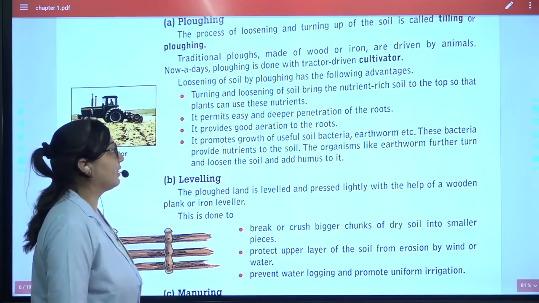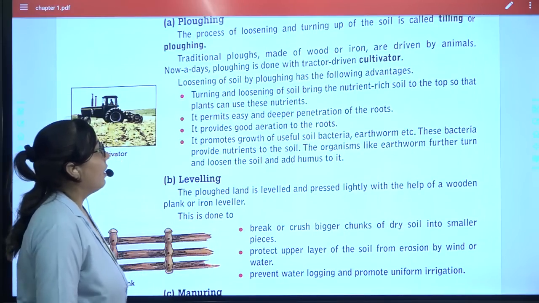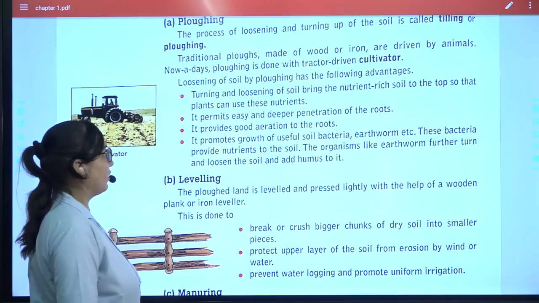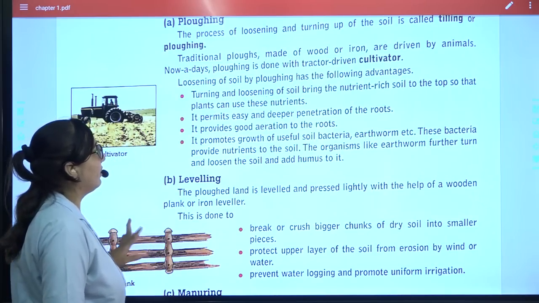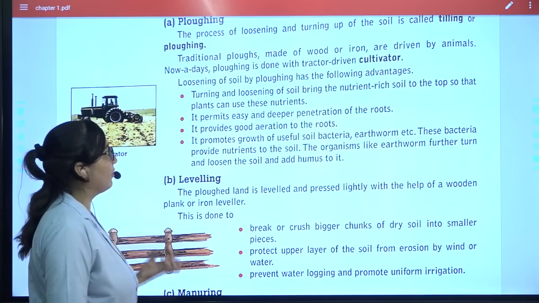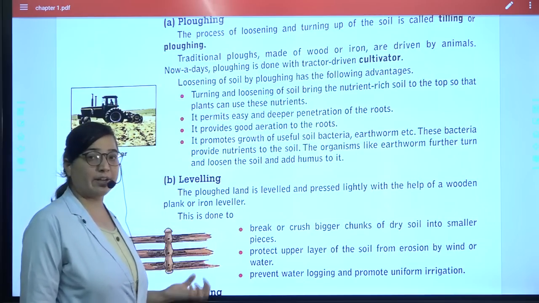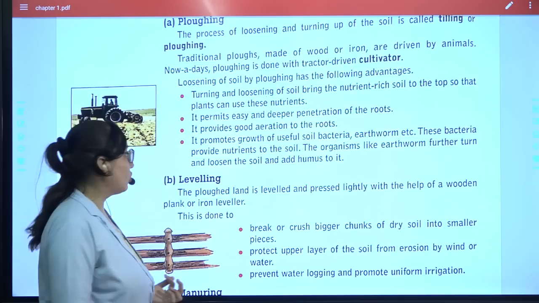Here you can see the cultivator. These are the advantages of it. If the soil is getting turned and loosened, what will it bring? It will bring the nutrient-rich soil to the top.